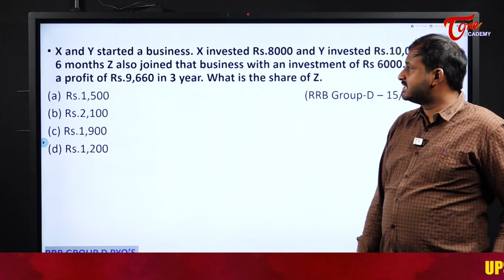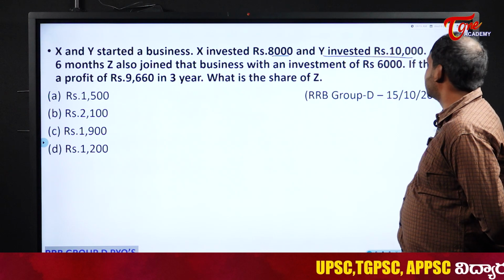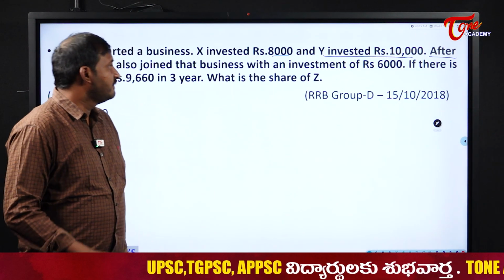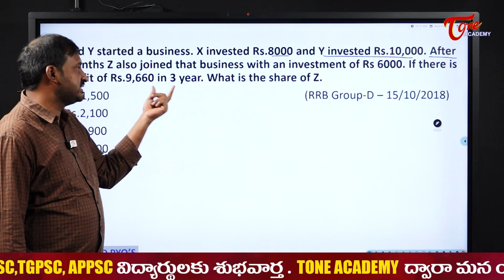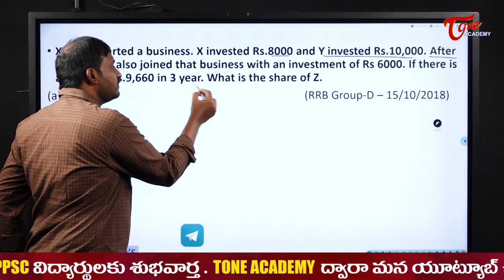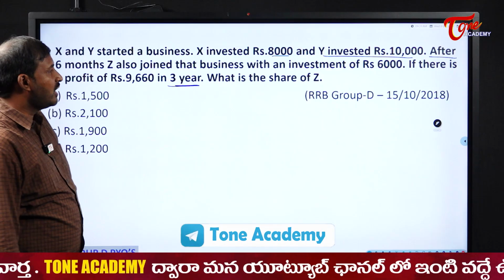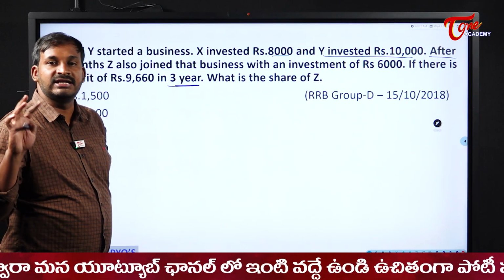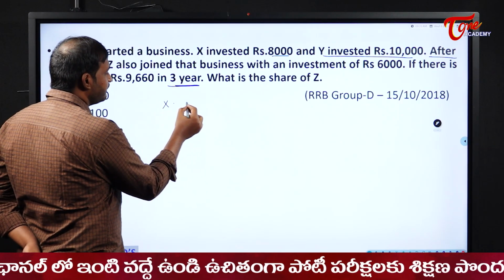X and Y started a business. X invested rupees 8,000 and Y invested rupees 10,000. After 6 months, Z also joined the business with an investment of 6,000. If there is a profit of 9,660 in 3 years. Now the duration is what? 3 years, students. Please be careful. So 3 years means what I can write here? 3 into 12, 36 months.